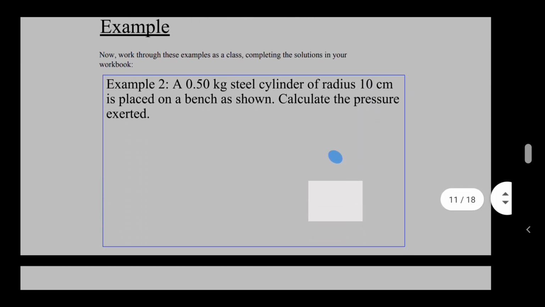Example 2 says, a 0.5 kilogram steel cylinder of radius 10 centimeters is placed on a bench as shown. Calculate the pressure exerted. Now that diagram looks pretty shocking, to be honest with you. So just look at the example and see if you can answer the question. Now I'm going to give you a wee bit longer time. Well, you're just going to have to pause it for longer. This is quite a tricky one. So if you don't get this one, I will talk you through it, but give it your best shot now.